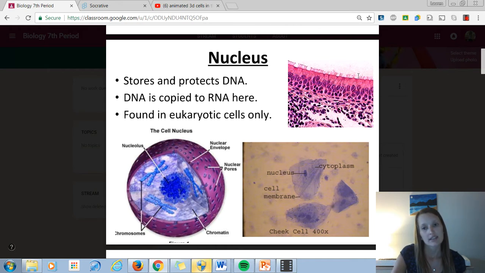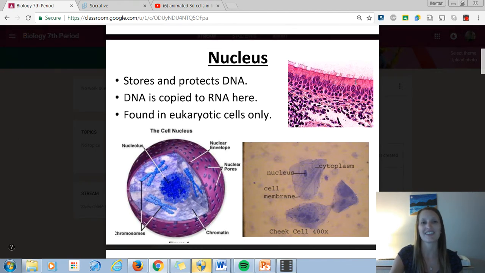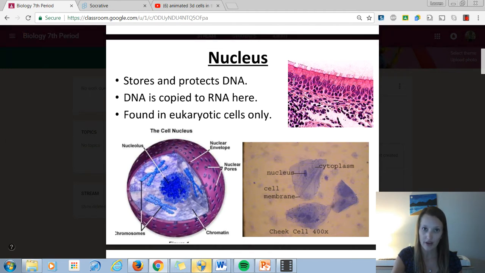And so it has a cilia on top that helps keep out particles like dust and pollen. So when we breathe air in, those particles don't get to our lungs. But why we're talking about it on the nucleus page is look at all these dots in here. Those dark purple dots, those are the nuclei.